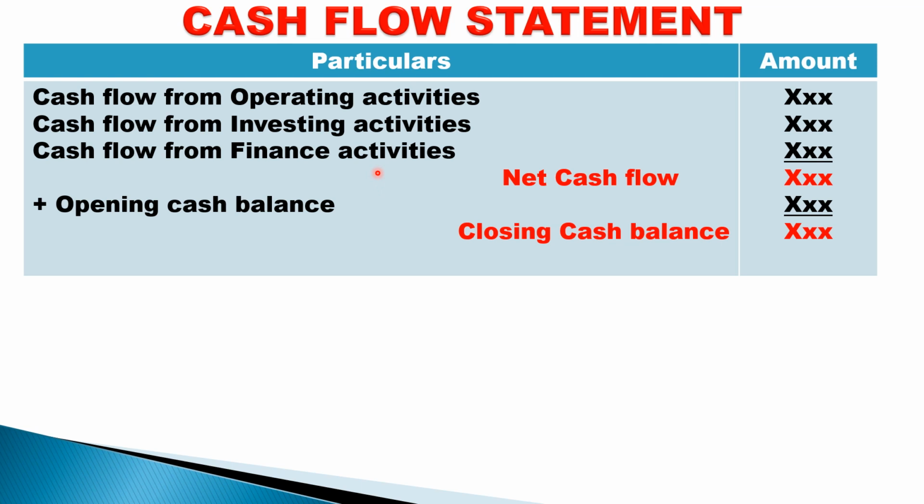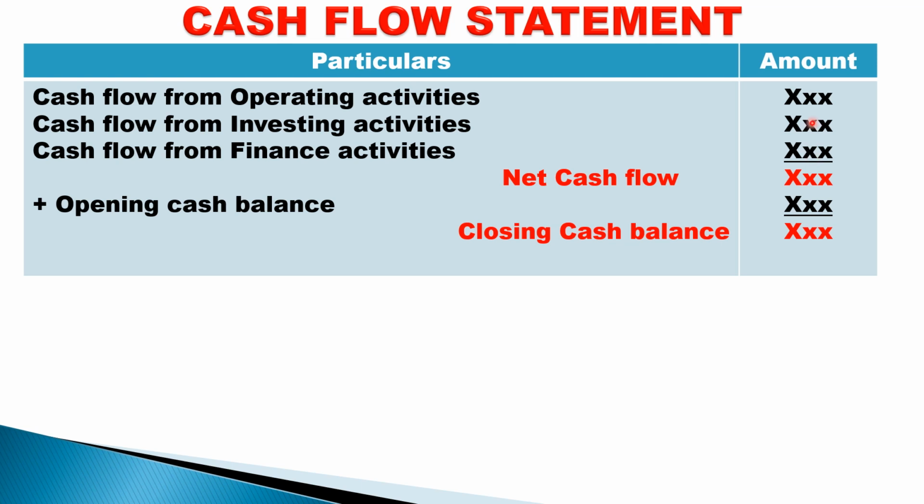Students, this is the overall view of the cash flow statement. A cash flow statement finally should be prepared like this. Take cash flow from operating activity plus cash flow from investing activity plus cash flow from finance activity. Add all the three. Sometimes you may get negative figure also, sometimes you may get minus also.